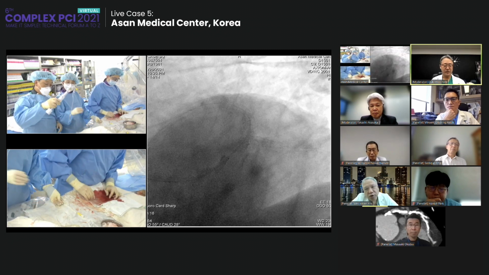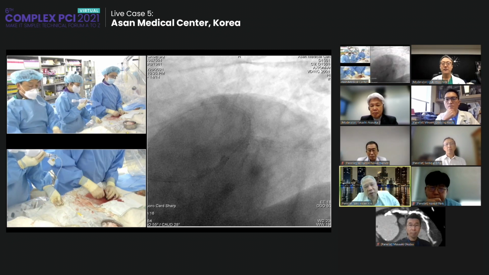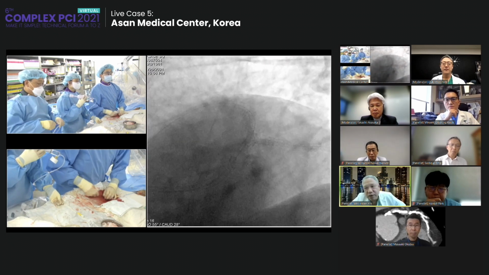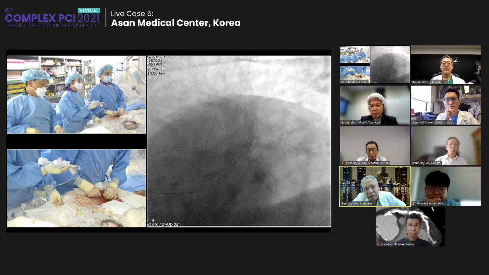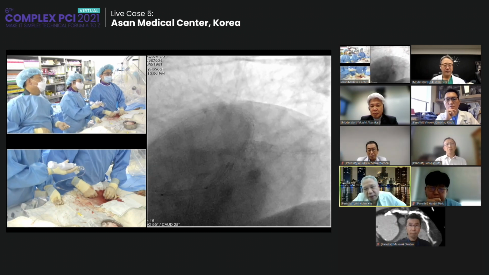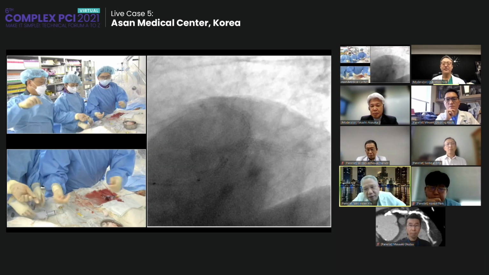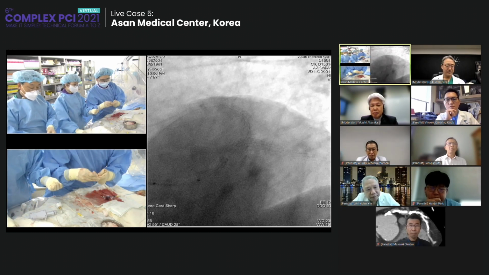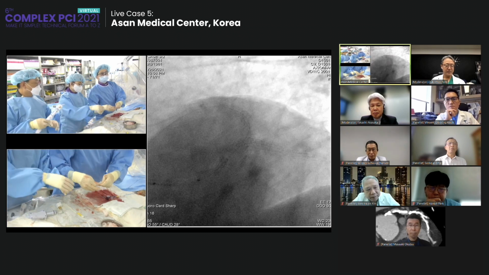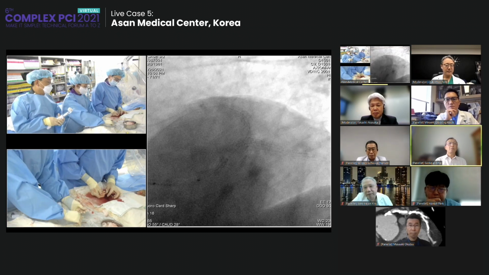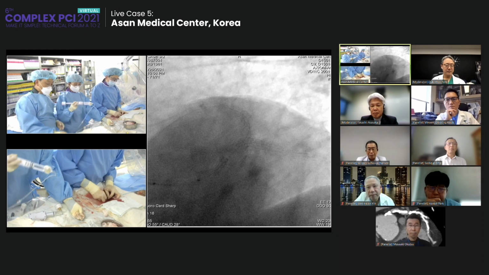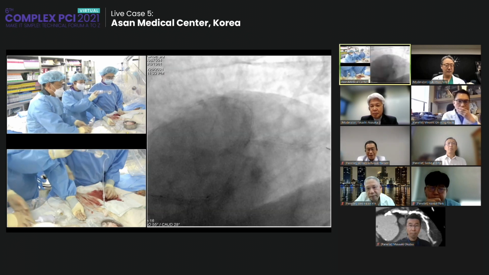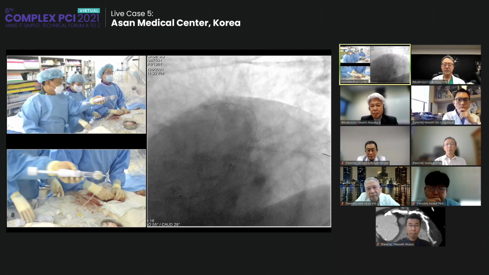Okay, good. Usually how long will the balloon be inflated? It depends on the ECG change, symptoms, or hemodynamic change. Because this patient has a very big right coronary, maybe he can tolerate longer. Yeah, let's see what happens. If the patient is tolerable, I can inflate for a longer time. But we must closely monitor the vital signs and EKG as they change.